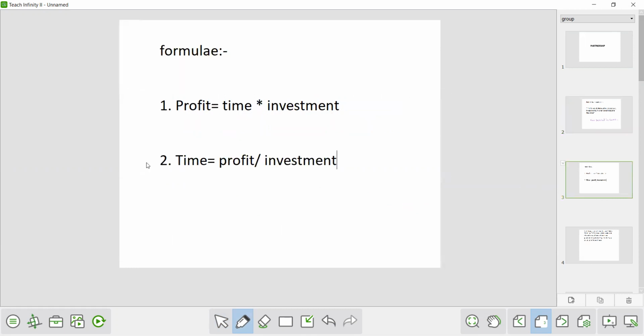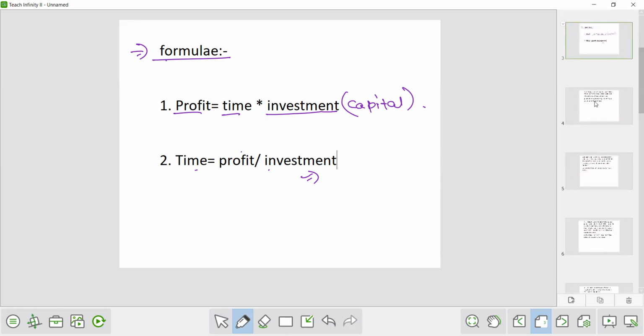And there are only two formulas, basically one formula. Profit is equal to time into investment. Sometimes investment is also denoted as capital. So profit is equal to time into capital, or profit is equal to time into investment. So we can say that time is equal to profit upon investment. Okay, so better to jump to the questions and start answering.